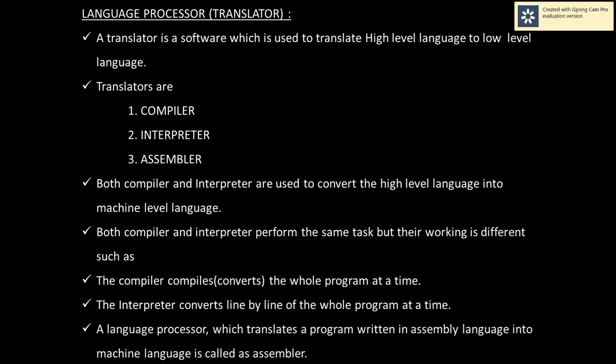Next, a language processor which translates a program written in assembly language into machine language is called an assembler. The language processor, as I have already told you, is known as a translator. The translator which translates a program written in assembly language into machine language is called an assembler.